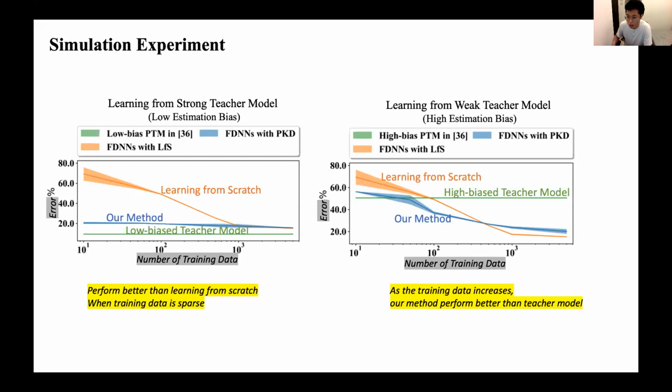Our approach outperformed learn from scratch when learning data was sparse. In the case of the high bias physics teacher model, the physics-based model suffered from the inaccuracy of the parameter estimation, leading to a poor performance. Notably, our method improved the performance with increasing learning data compared to the physics-based model, while it achieved similar performance compared to the learn from scratch approach when the learning data was rich.